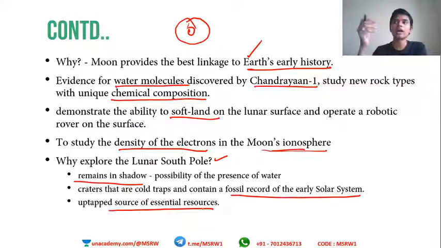So moon is unknown to many. It is a possibility that moon has immense resources. Right? On Earth we have already depleted lots of resources, and by exploiting it a lot, our oil resources and oil fields are getting low. The reserves are going low. So moon is a potential source of essential resources, and that is why the lunar south pole is considered for the purpose of Chandrayaan 2. I hope you understood whatever I have taught you.